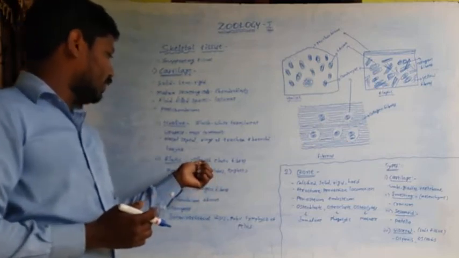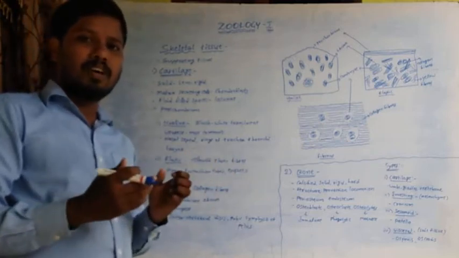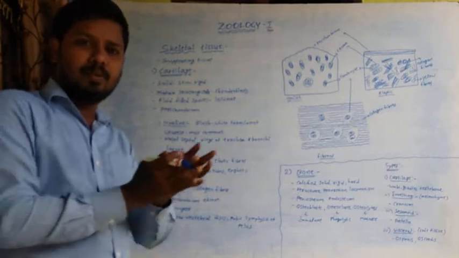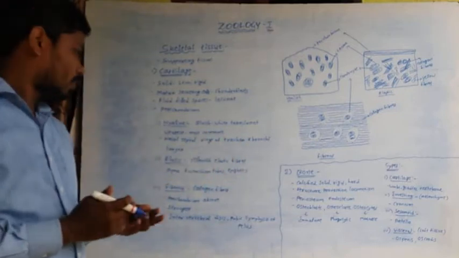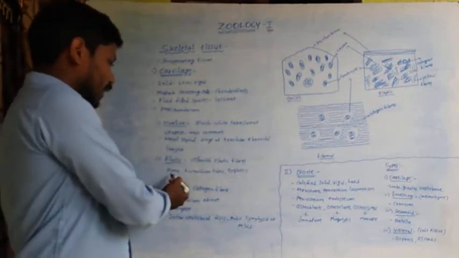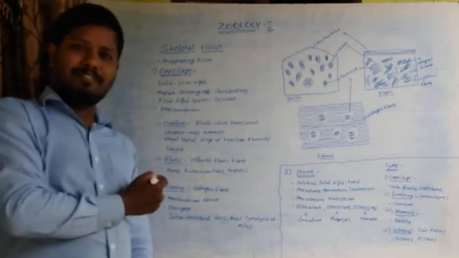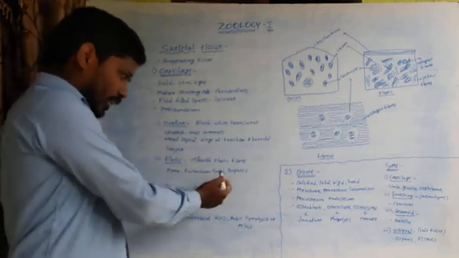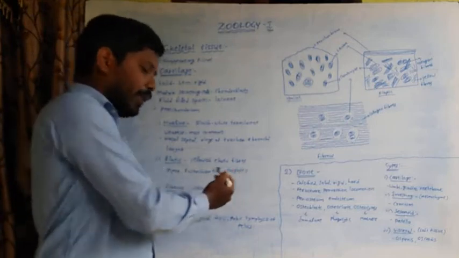That's why these yellow elastic fibers have the ability of contraction. It is found in the pinna of the external ear, eustachian tubes and epiglottis.